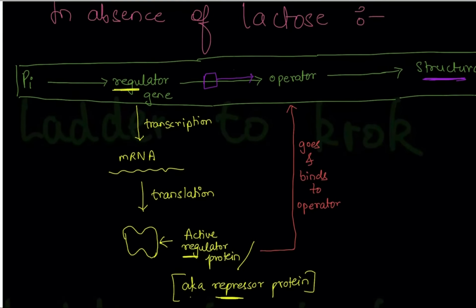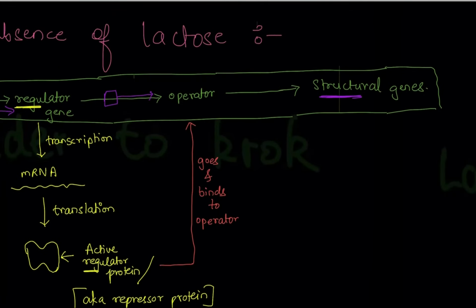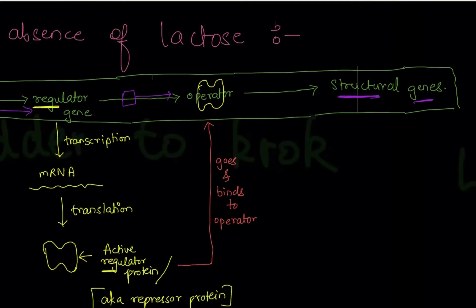The RNA polymerase first came to the regulator gene, so the regulator gene carried out its transcription. Now this RNA polymerase has to go to the structural genes also, because these are also genes. They also have to go under transcription. But because this regulator protein comes and binds to this operator, the RNA polymerase, when it reaches over here, gets stuck and cannot go forward.